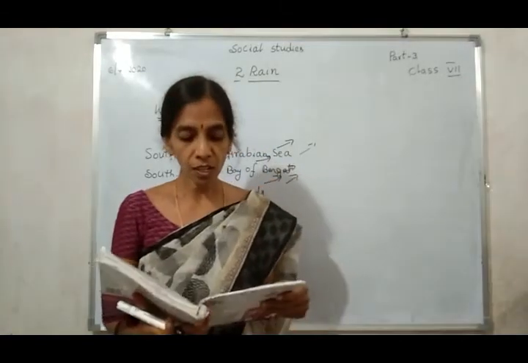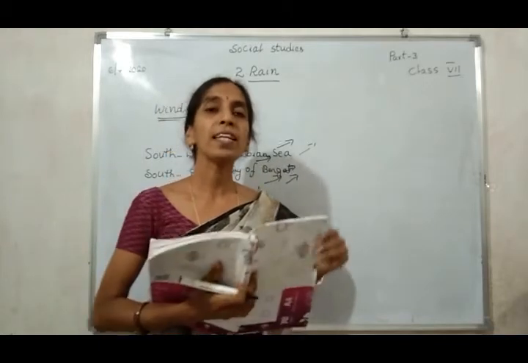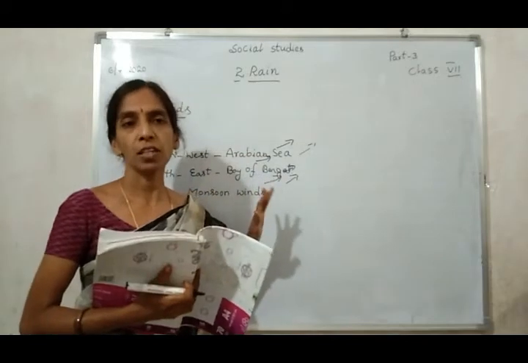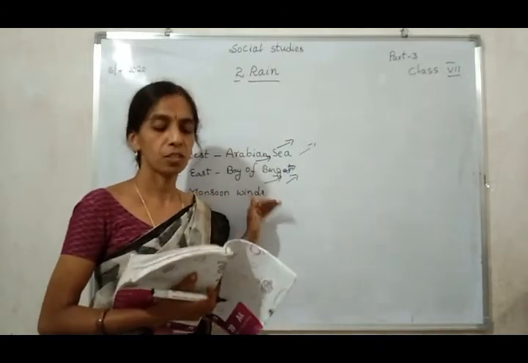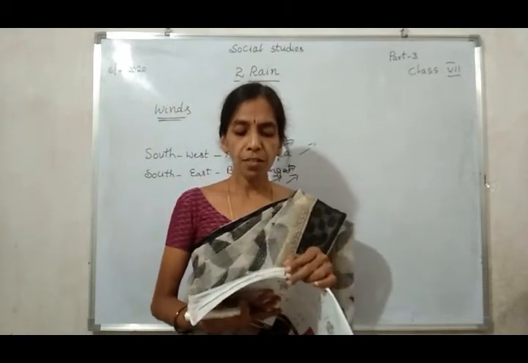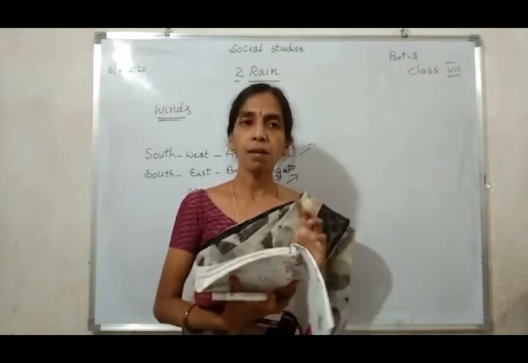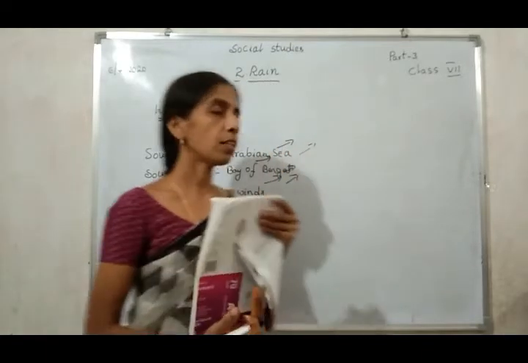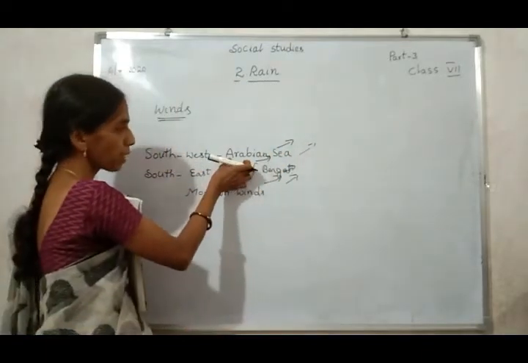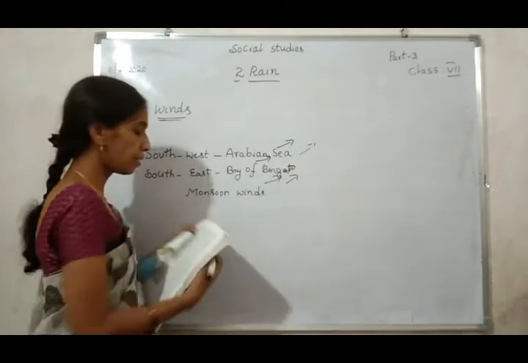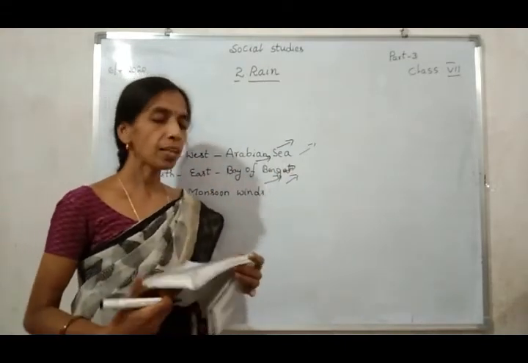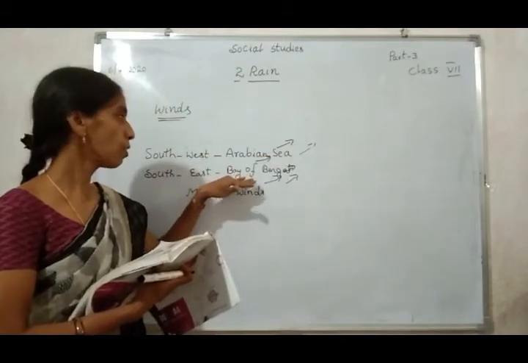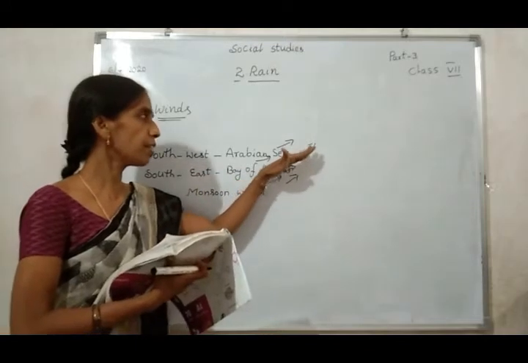These winds blow only in the summer months. There are two arms of the monsoon winds in India. One blows from the Arabian Sea, and the other from the Bay of Bengal. Sometimes the wind direction changes, and in that time the winds blow from the Bay of Bengal.